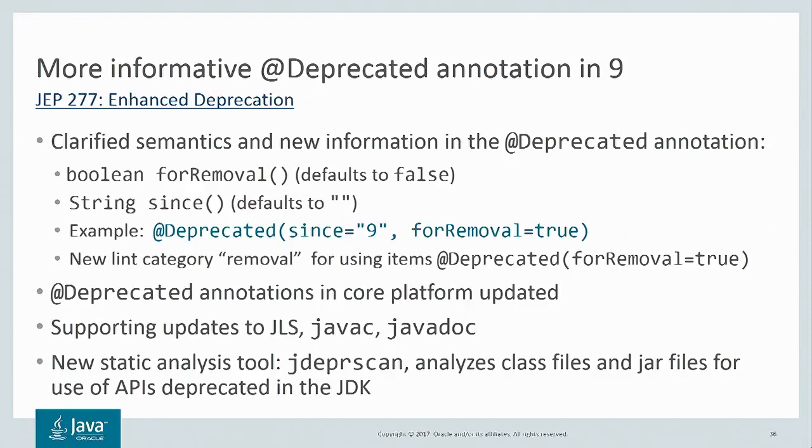And there's a new static analysis tool in the JDK, jdeprscan, that analyzes class files and jar files for uses of APIs that are deprecated in the JDK to give you additional warning that your application might be using them, so you can take some action to stop using them.